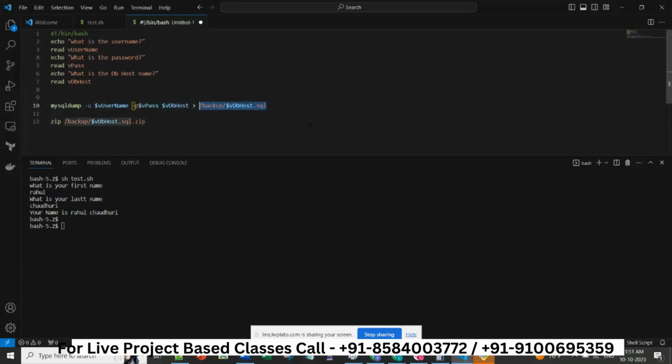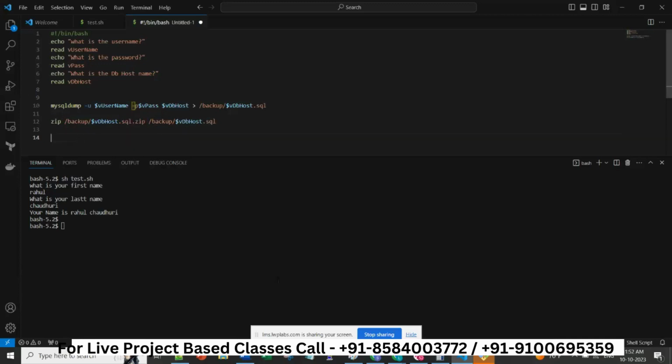I'm trying to increase the complexity. After this, I may have to copy this SQL zip file to the S3 location, so that the developer can go.